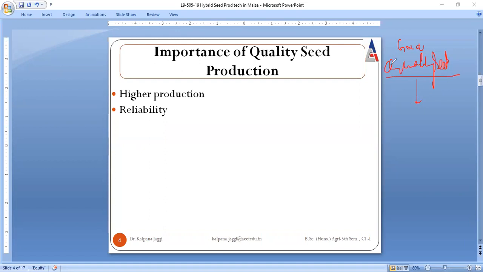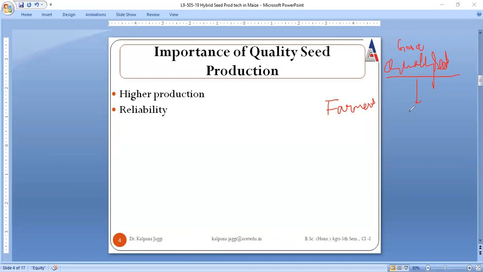then this higher production is actually required by whom? Farmers. But farmers will be relying on this high production only if the source is of good quality. And if the source is of good quality, then farmers can realize higher production of the seed.